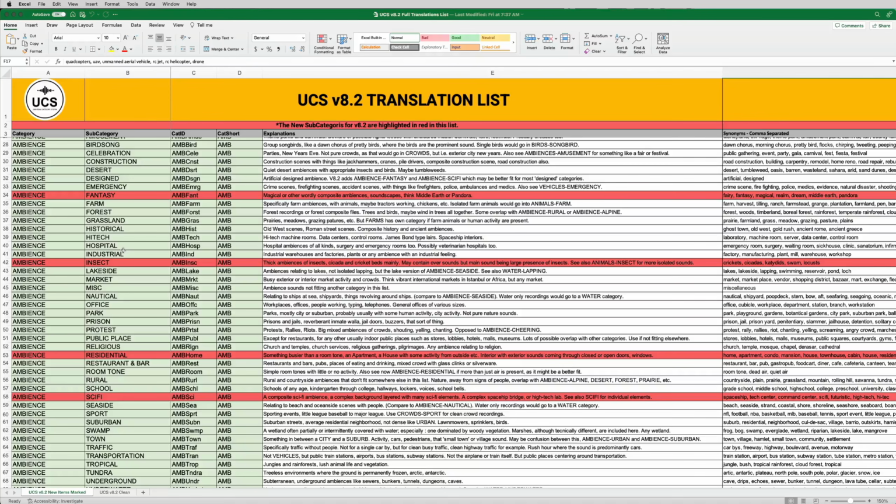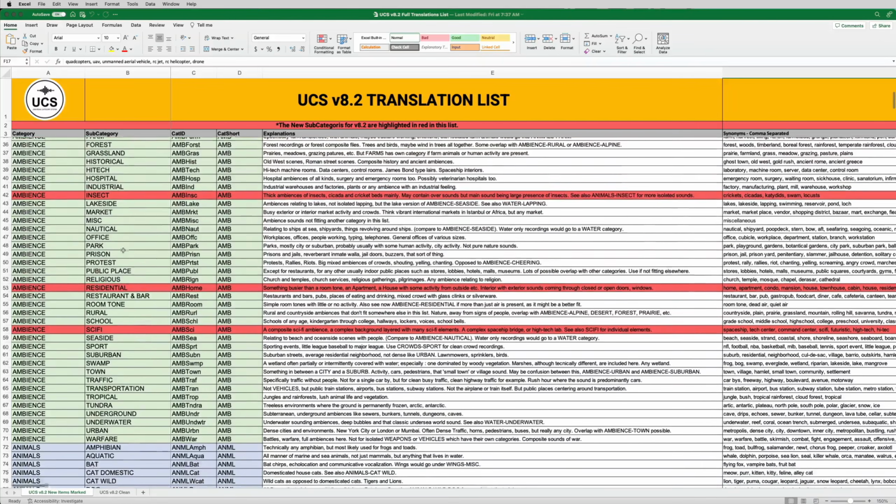Just a few new ambience subcategories, fantasy and sci-fi for sort of composite built ambiences within those. Something like a Lord of the Rings composite ambience file might go here. Ambience insect for thick beds of insects beyond just sort of singular things. There is some overlap certainly with animal insect, but it seemed like it would be useful enough to have.